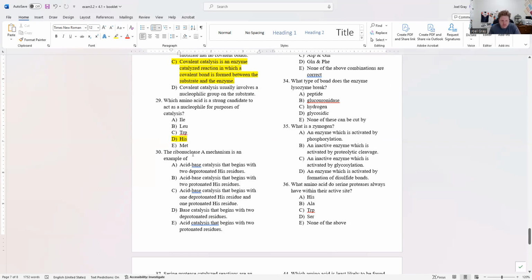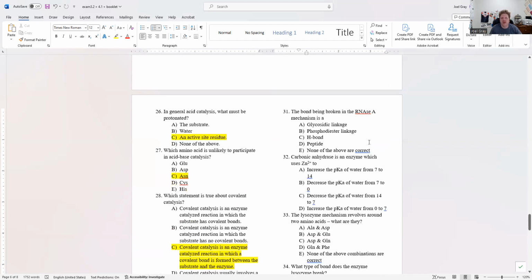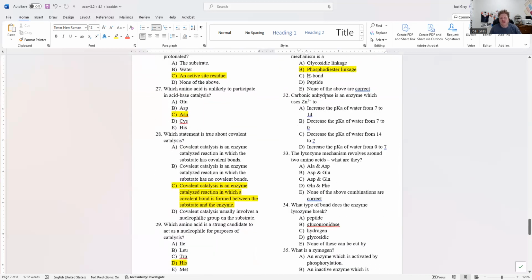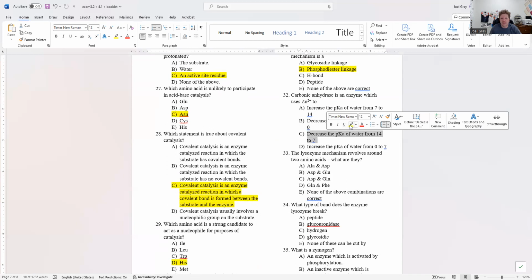The ribonuclease A mechanism is an example of acid-base catalysis that begins with one deprotonated histidine and one protonated residue. 30 is C. Now 31. The bond being broken by RNase A is A, B, phosphodiester linkage. Number 31 is B, phosphodiester linkage. Number 32, carbonic anhydrase is an enzyme which decreases the pKa of water from 14 to 7. So C is the correct answer to that.